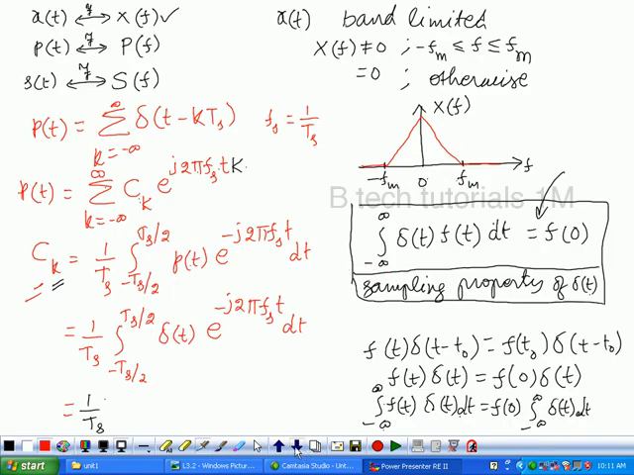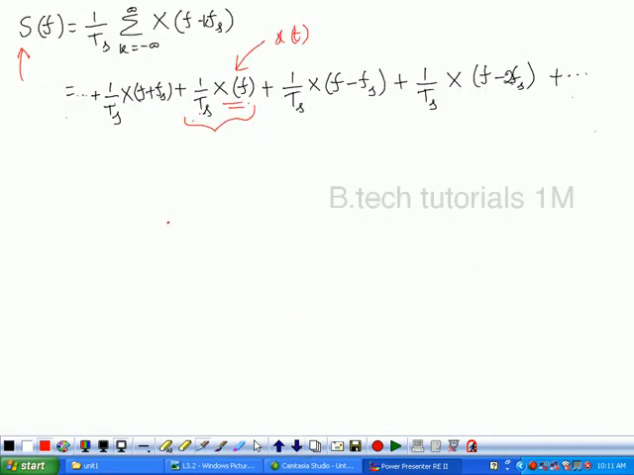Okay. So for that purpose, we draw both the spectrum. So this is f, this is x of f at 0. This is fm, so minus fm. So what will be the value of this? This value will be equivalent to x of 0. Is it? X of f at f equivalent to 0 is x of 0.